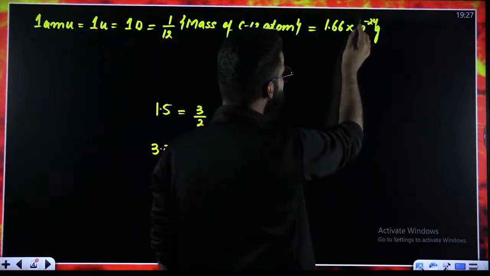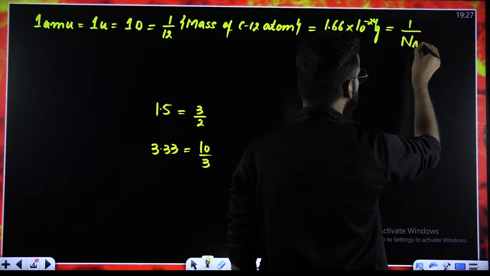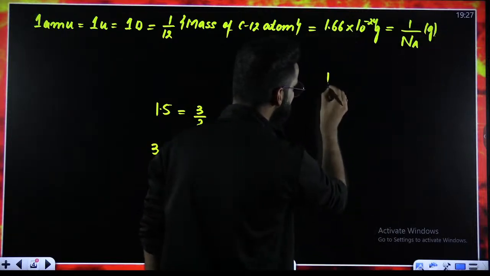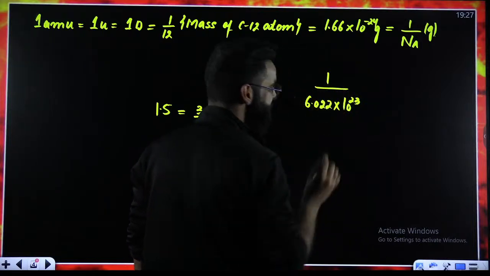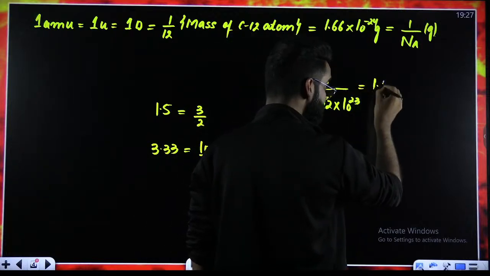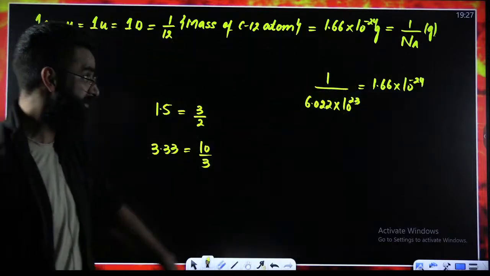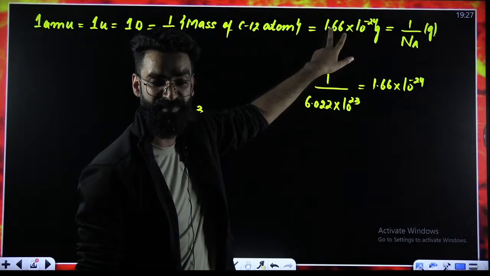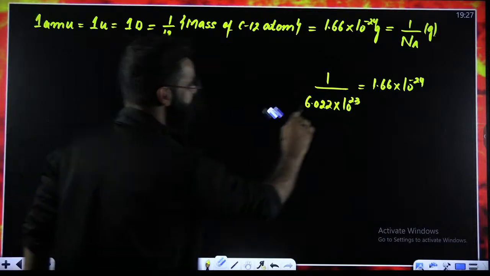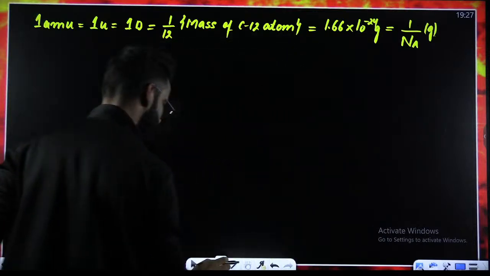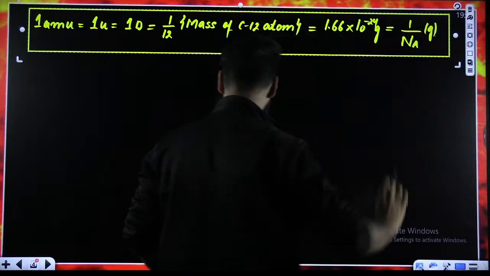Similarly, this particular number, 1.66 into 10 raised power minus 24, can be written as 1 divided by Avogadro's number as well. Avogadro's number you all must be knowing, 6.022 into 10 raised power 23. 1 by 6.022 into 10 raised power 23, when you solve it, its value comes out to be exactly this much. That is the reason why instead of 1.66 into 10 raised power minus 24, I wrote 1 divided by Na grams. And this is the statement which I would want every one of you to remember from now onwards, because this is super important, guys. I'll be frequently using this particular statement from now onwards, right?